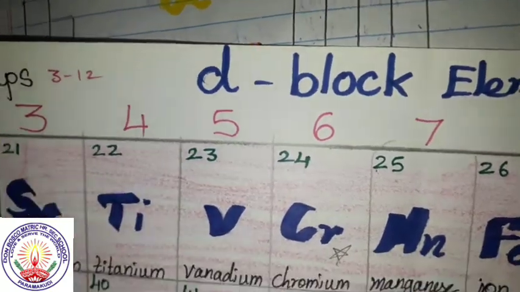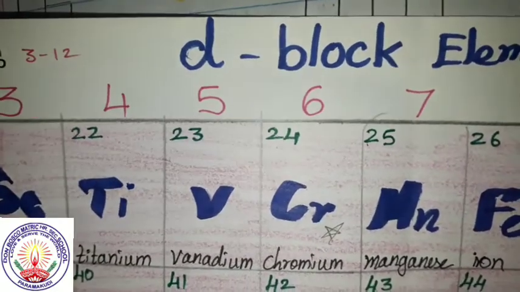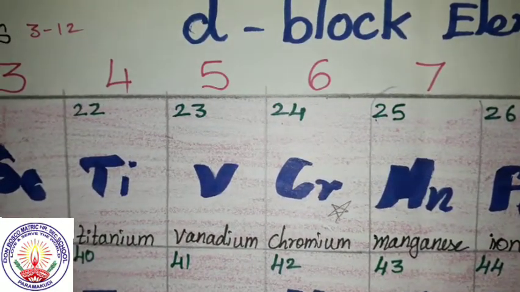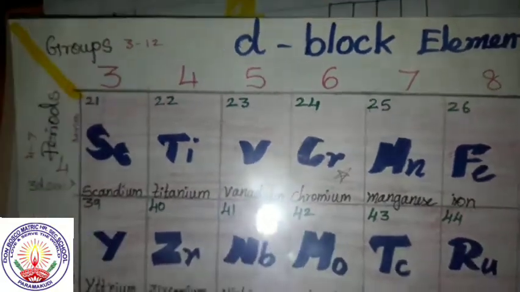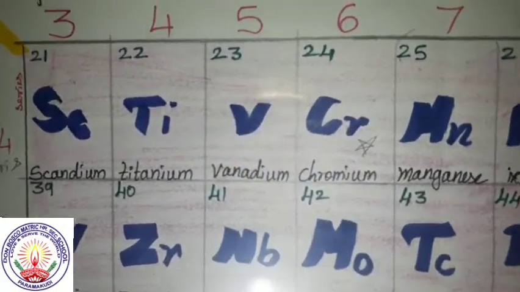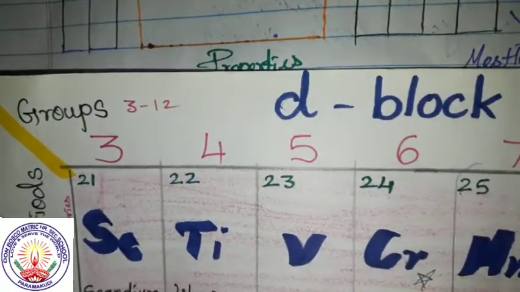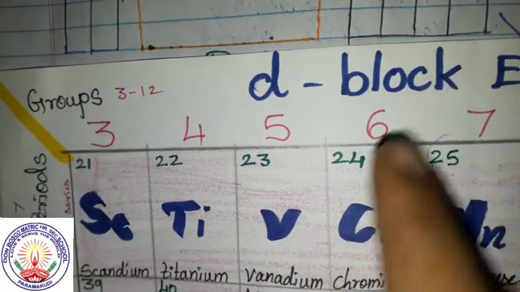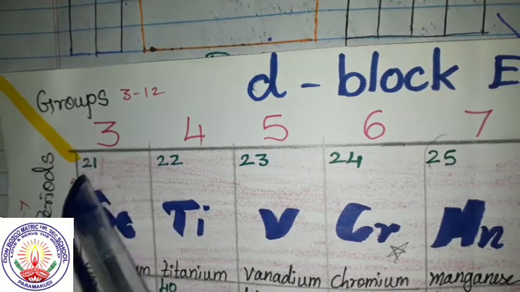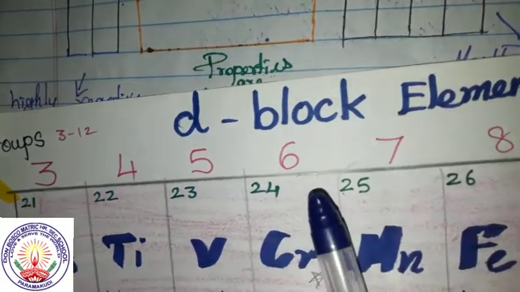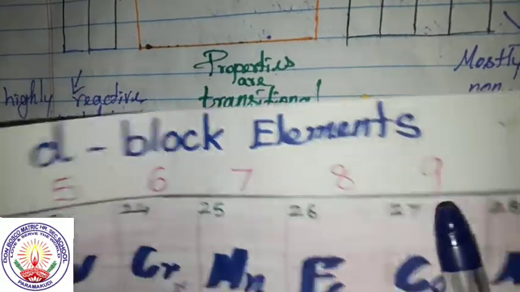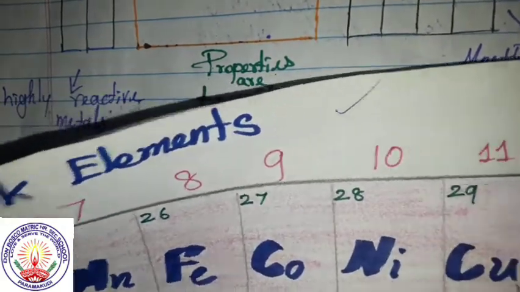See the d block elements: groups 3, 4, 5, 6, 7, 8, 9, 10, 11, 12.